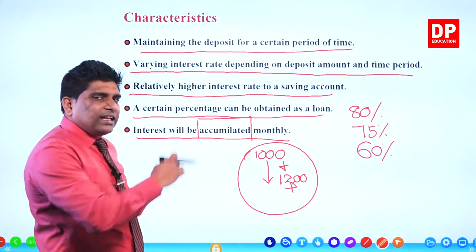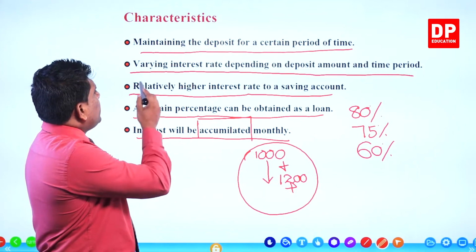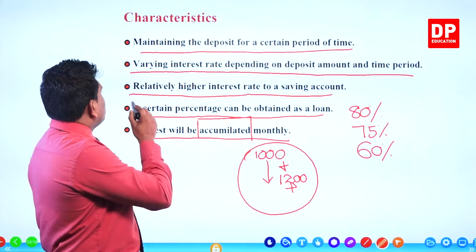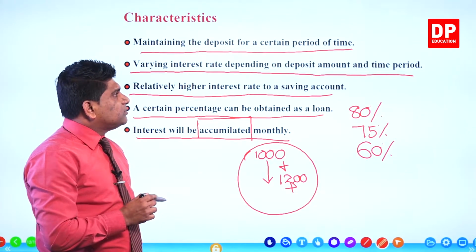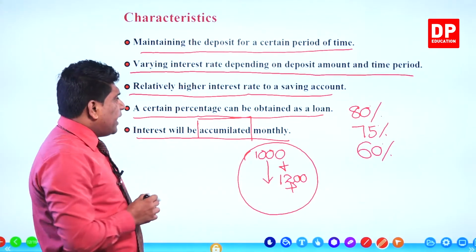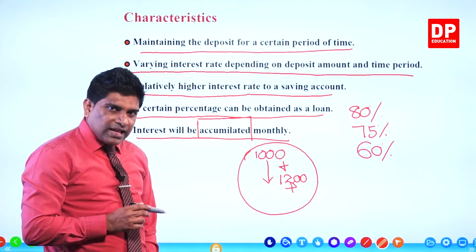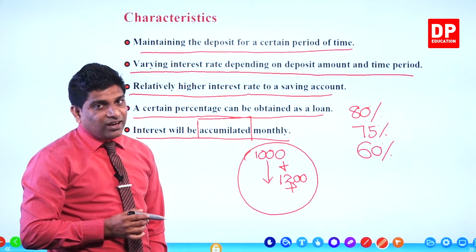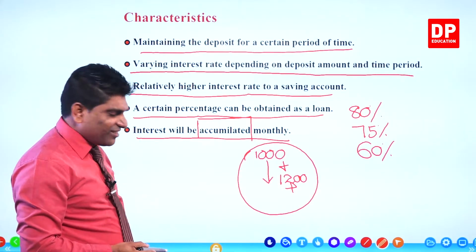Then these are the characteristics of fixed deposit accounts. What are they? Maintaining the deposit for a certain period of time, different interest rate depending on deposit amount and time period, relatively higher interest rate than a savings account, a certain percentage can be obtained as a loan, interest will be accumulated monthly, right? These are the characteristics of fixed deposit. You must remember all of this, right?